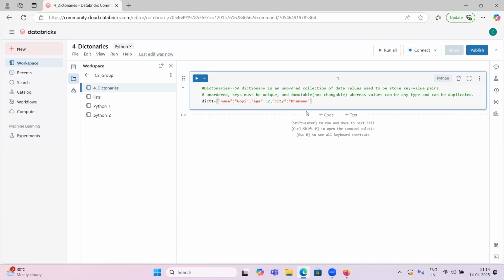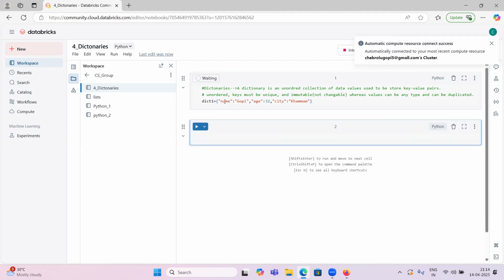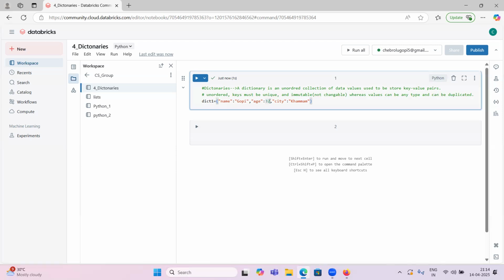If I run this, you will not get an error. Name is string type, that's why it is surrounded by double quotes. Gopi is also string type. Age, even though it is a key, is string type. But the value of this key is 32, which is an integer, so there is no need for double quotes. City and the value are both string type, that's why they are enclosed with double quotes. The keys are on the left side and the values on the right side, separated by a colon.